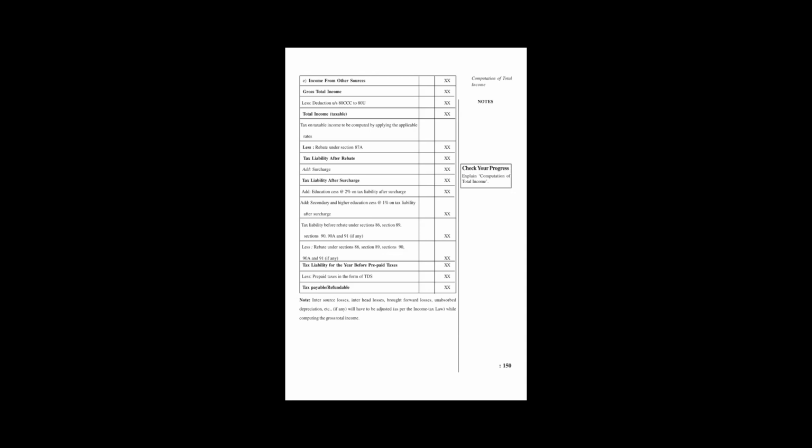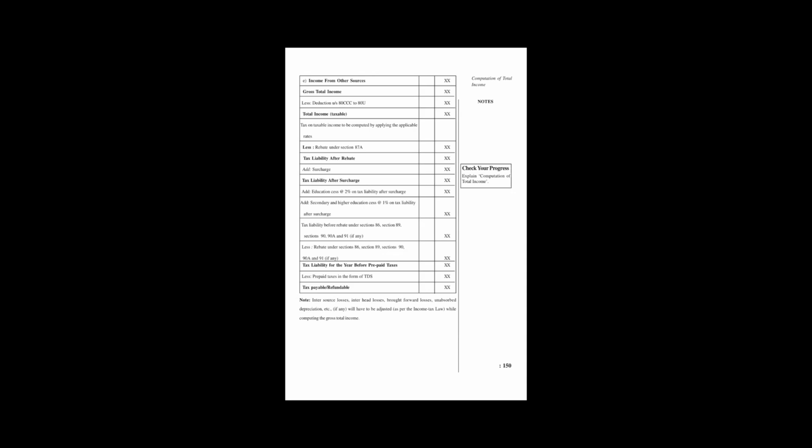Prepaid taxes, if we have already given some taxes to the government, like TDS, are subtracted from this, and finally the tax payable or refundable amount will be entered.